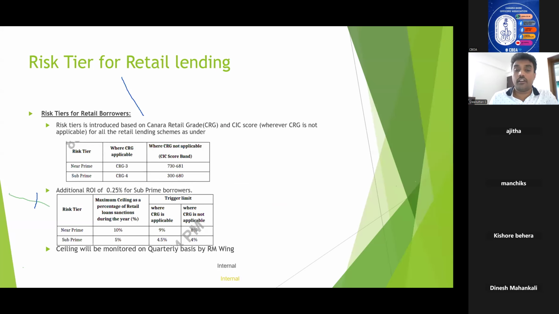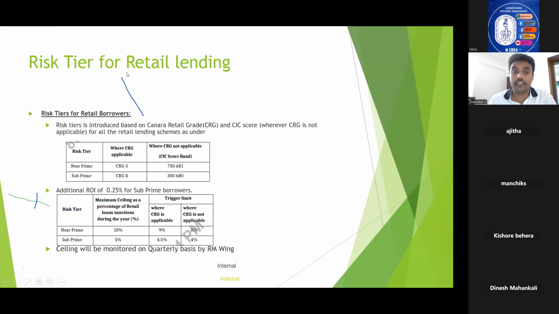Now, another important point is the risk tier, which was also introduced by the bank very recently, in 2024. We studied that based on the CRG rating, we will be categorizing the borrower based on the risk rating. And we already said that 11 schemes are not to be considered for CRG rating. So what is the guideline for those 11 scheme customers? That is what is mentioned here.